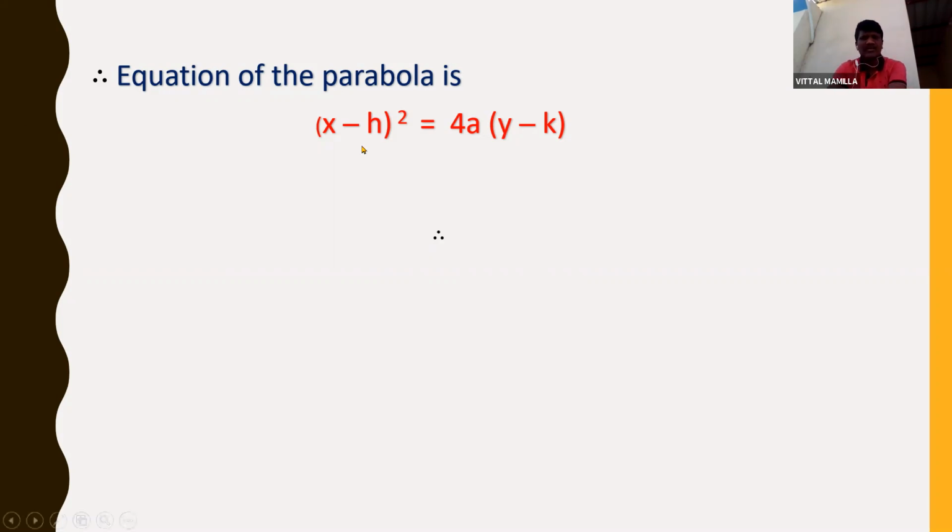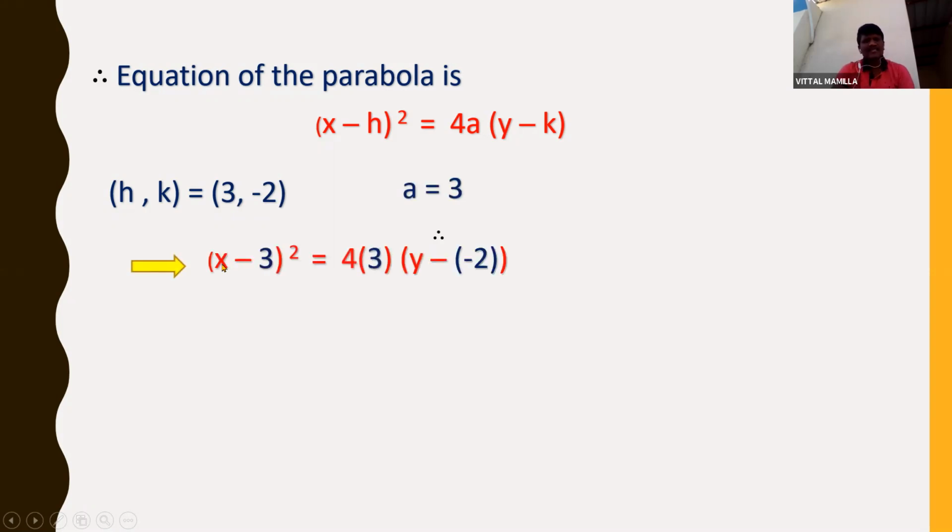So (x − h) whole square is equal to 4a into (y − k). Now simply substitute. (h, k) is (3, −2), a is 3. Substituting, (x − 3) whole square is equal to 4 into 3 into (y − (−2)). That is (x − 3) whole square is equal to 12 into (y + 2). So this is the equation of the parabola which has the given focus and vertex. Okay, this is the required equation of the parabola.